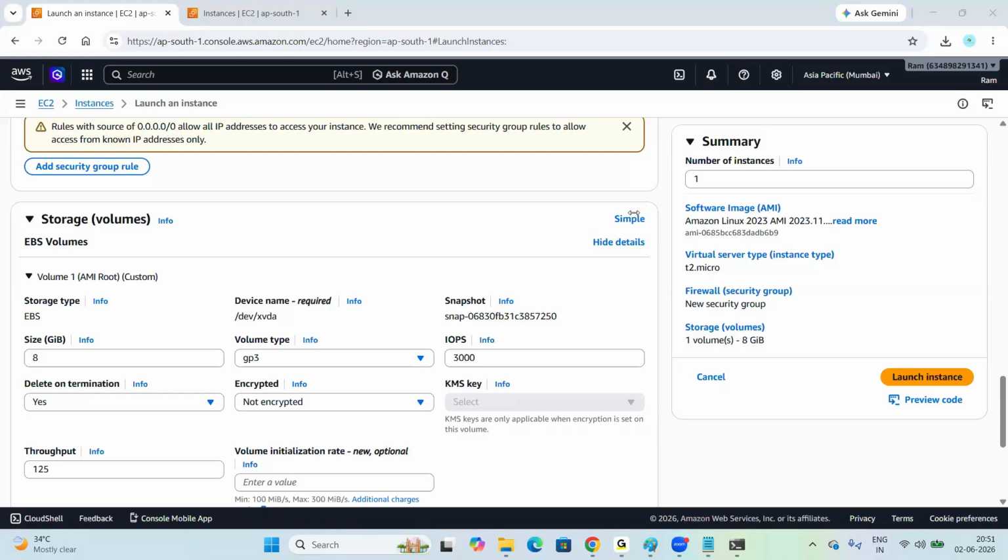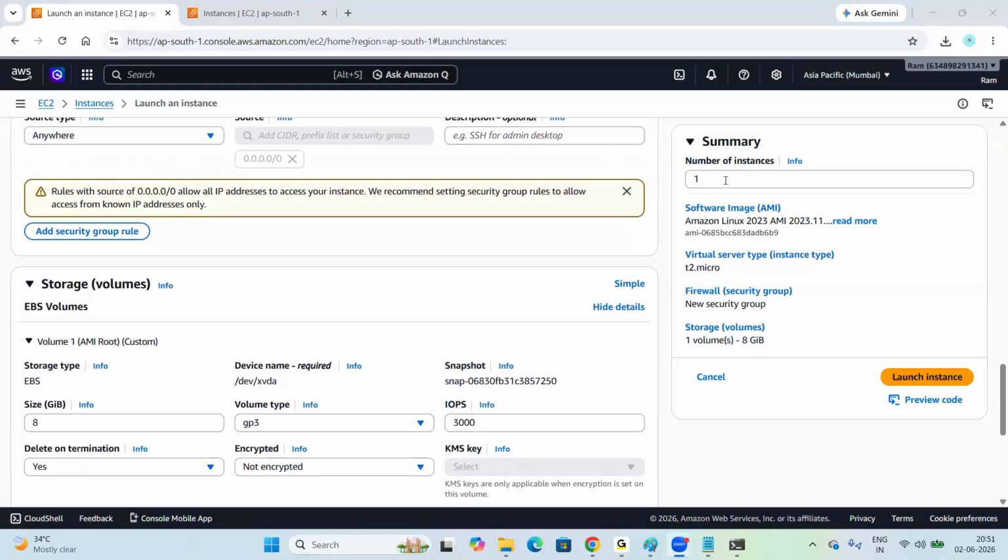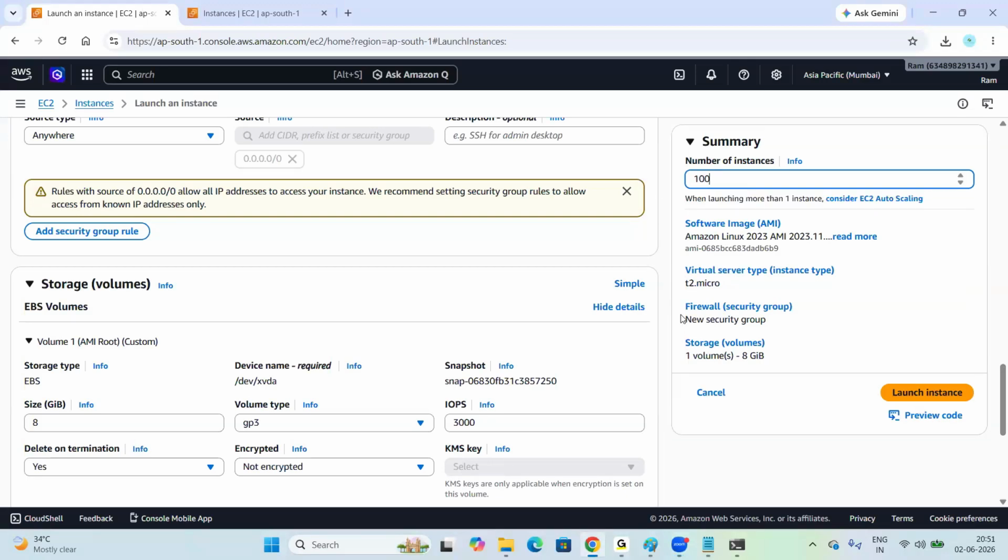Yeah, normally for cloud servers, we don't require that. Multiple OS not required. If you want to create, you can create, but that is not recommended for cloud servers. Okay. Yeah. Fine. Now, number of instances. If you want to create 1 instance or 10 instances or 100 instances, you can give the number here.